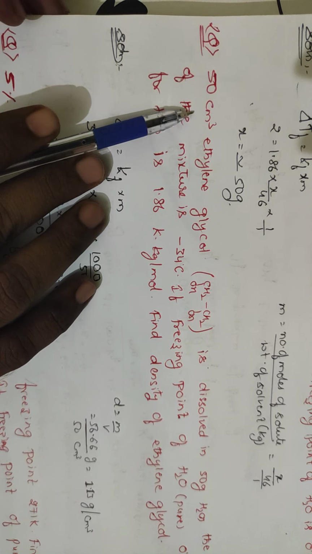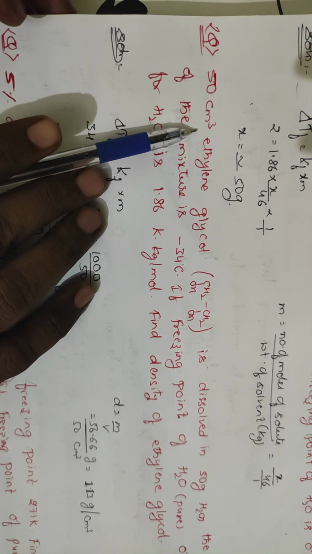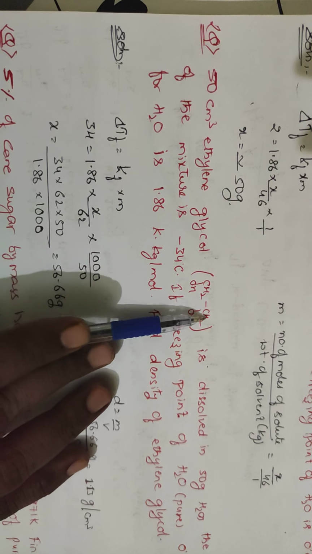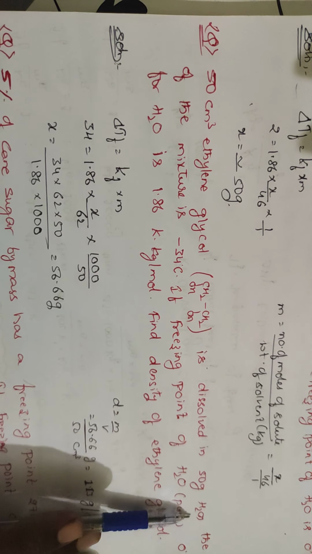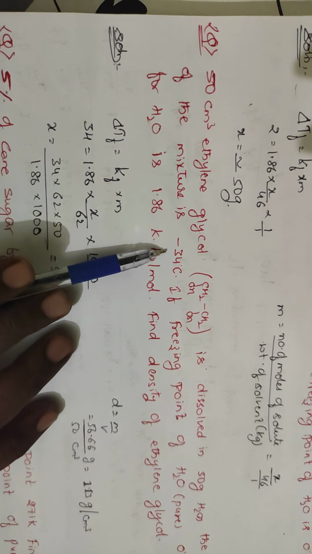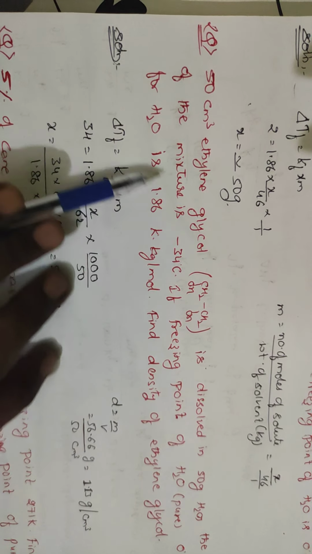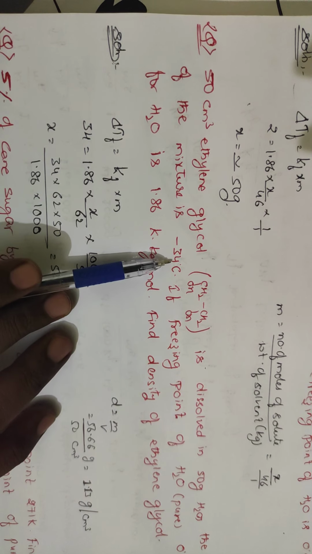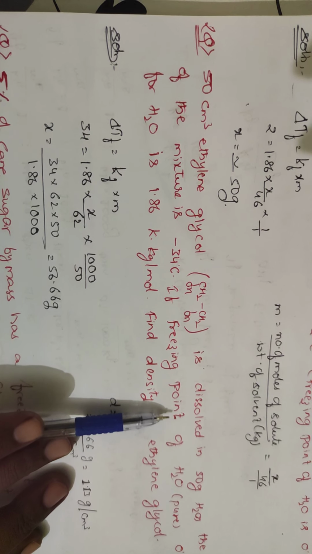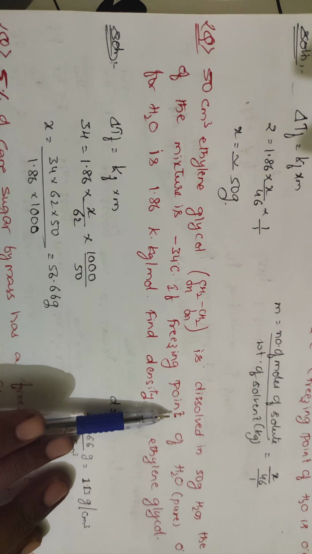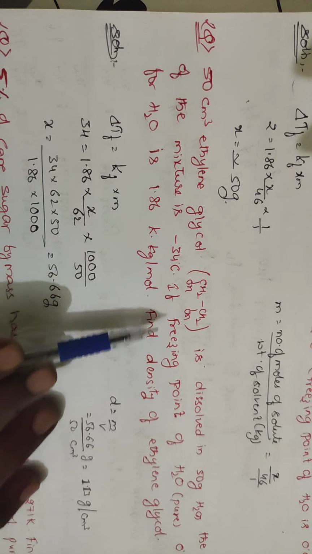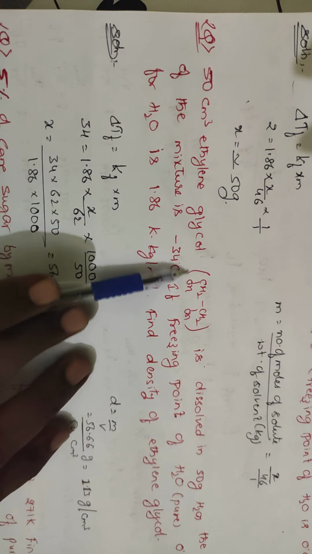Right? One more question. 50 cubic centimeter of ethylene glycol, whose formula is CH2OH hyphen CH2OH, is dissolved in 50 grams of water. He is telling that water has already been taken as 50 grams. The freezing point of the mixture is minus 34 degrees centigrade. He is telling that delta Tf is 34 degrees centigrade. Delta T, whether it is in Kelvin or in degrees centigrade, is the same. The difference is the same, but individually degrees and Kelvin are not the same. Here he is telling the depression in freezing point has decreased by 34.